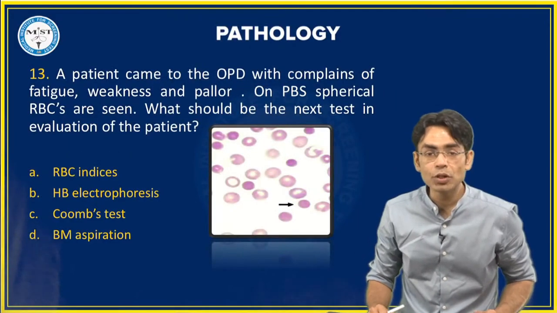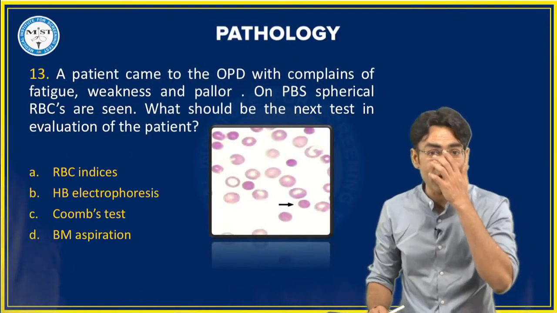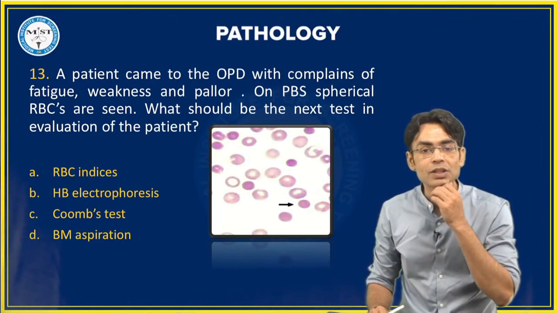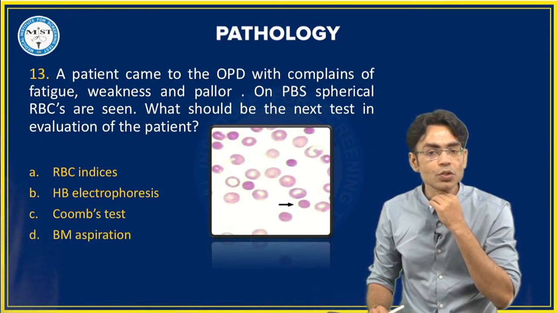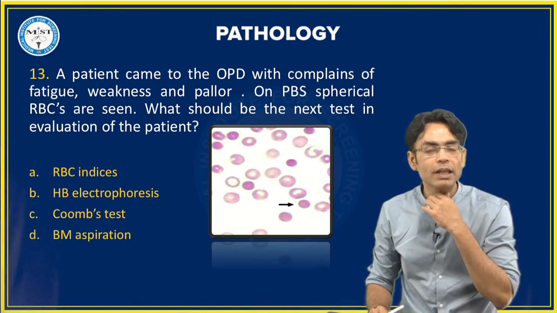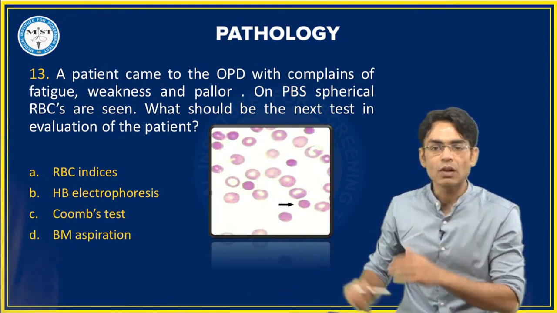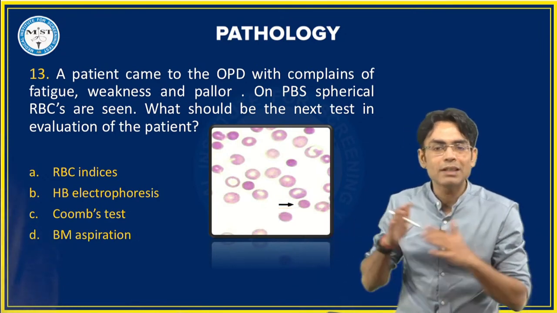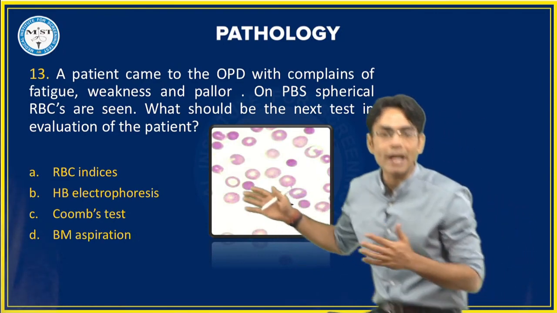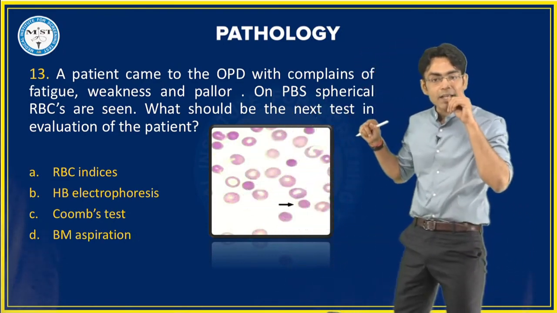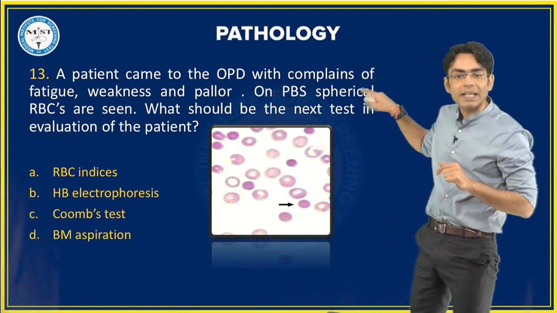A patient came to the OPD with complaints of fatigue, weakness, and pallor. On peripheral blood examination, spherical RBCs are seen. What should be the next step in the evaluation of the patient? Now, they've given you this image, but it has no relevance, because in the question they have mentioned that you are getting a spherical RBC.